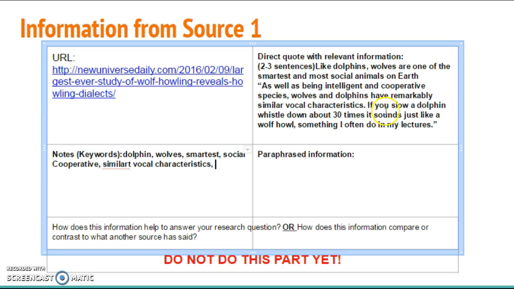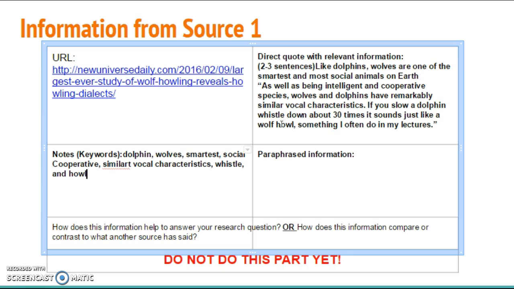And going on, I think I'm going to use the words whistle and howl because that's how they communicate with each other. That's how they speak. So I'm going to put in whistle and howl. All right. And guess what? We're done with that one. I like that. All right.